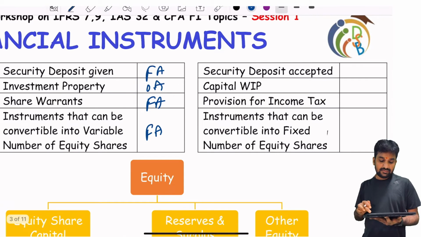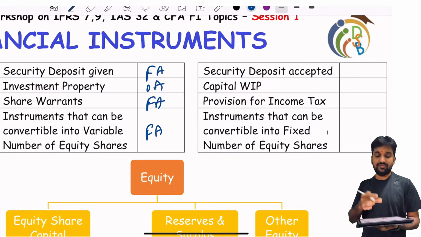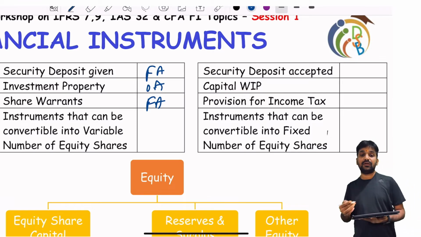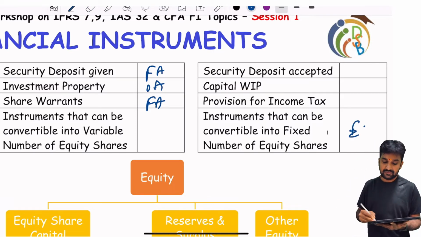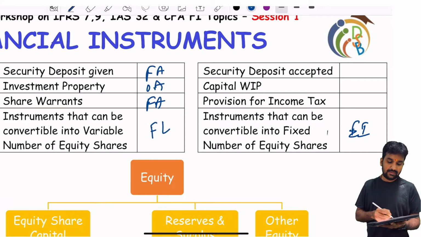Instruments that can be convertible, basically this is from the point of view of the issuer. Okay, so let me also talk about it in this way. If an issuer has to give a fixed number of equity shares, it is equity for them. Instruments that can be convertible into a variable number of equity shares, for the time being, can be considered a financial liability.